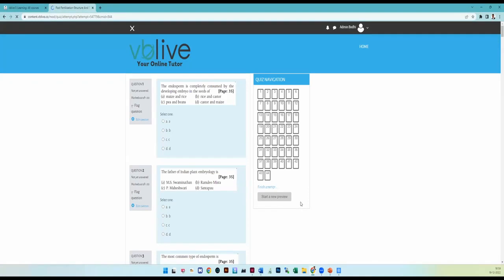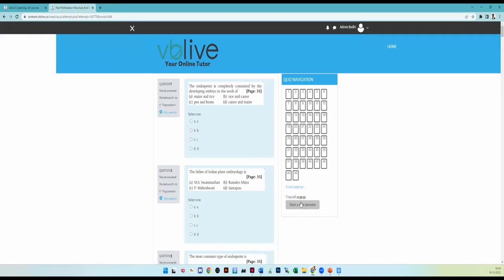Actually, my dear kids, it is not necessary that you must do it like a test or exam. No, open your NCERT textbook, turn to page 35, then you answer. So this is practice, not a test or exam. That will come later, once you complete learning.